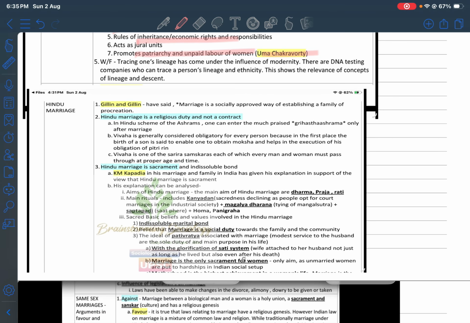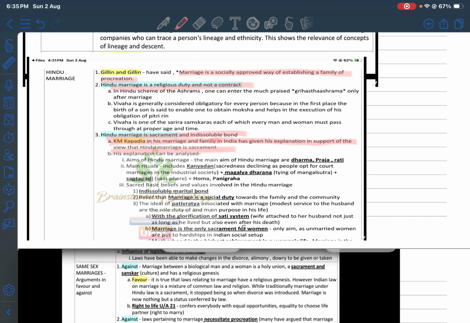Gillin and Gillin talk about marriage as a socially approved way of establishing a family for procreation, right? Hindu marriage is a religious duty, not a contract. Hindu marriage is a sacrament and an indissoluble bond. K.M. Kapadia has talked about it, in Marriage and Family in India, giving his explanation in support of the view that Hindu marriage is a sacrament. How the Kanyadan concept, the Panigrahan, how all these in marriage are a social duty, pativratya, how only women are burdened with all the rituals and everything, the Grihastha Ashram concept.